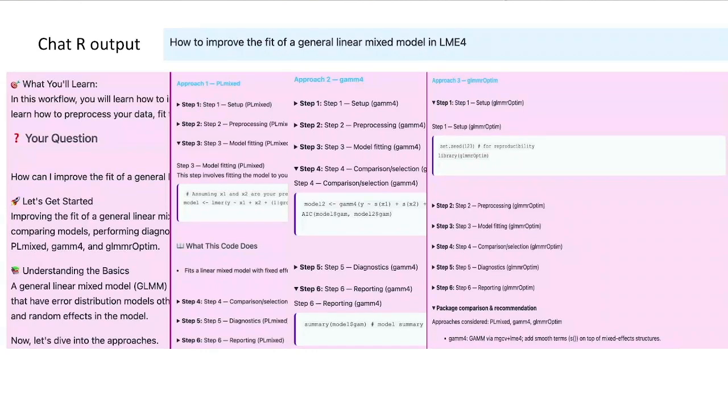We then give different approaches. For each approach, we have step 1, step 2, step 3, and for each step, we have sample code and a very brief explanation of what the code does. In the end, we have comparisons based on the different approaches and packages, and find a suitable one based on people's questions.